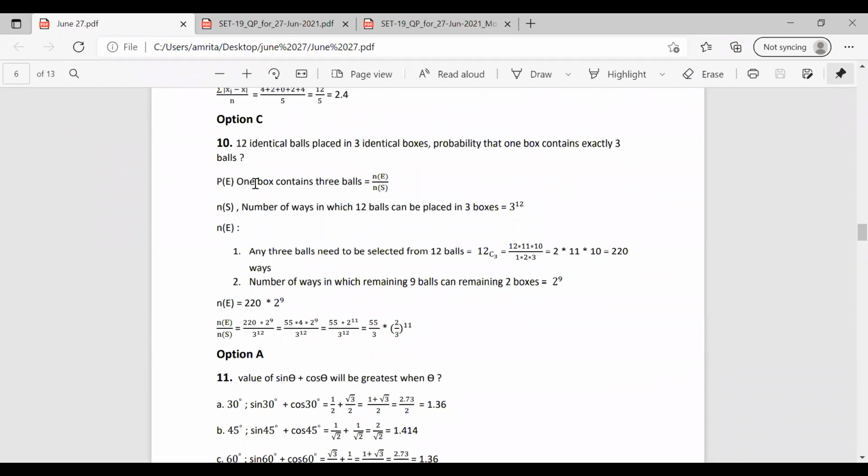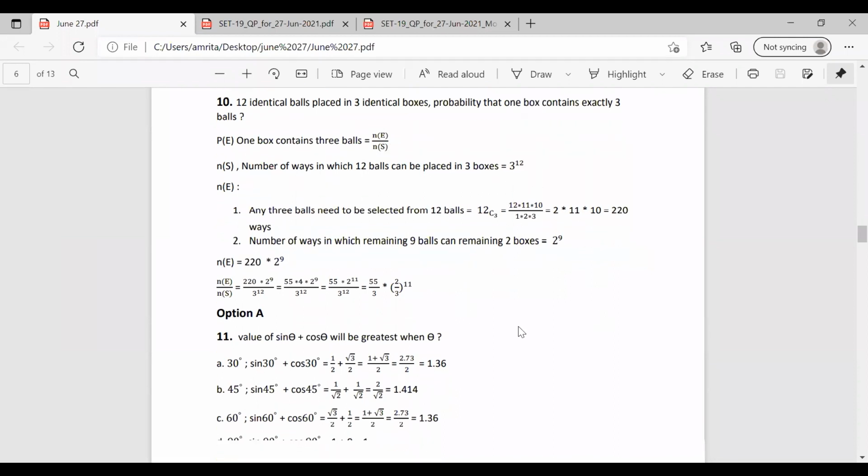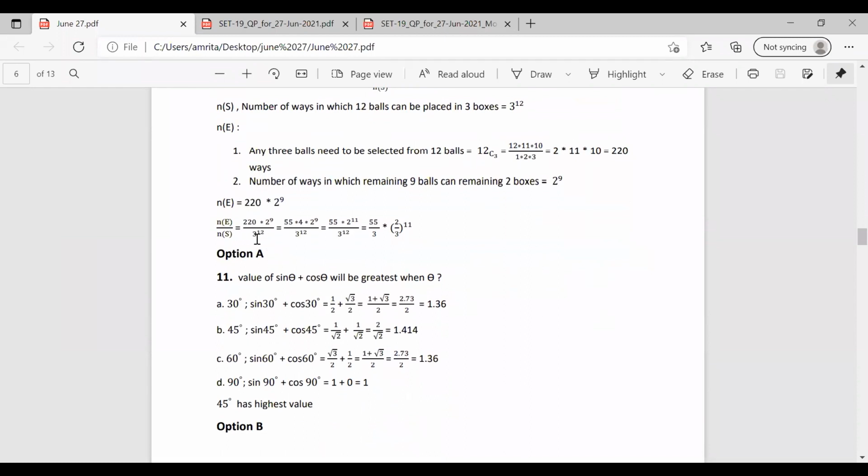Now we have the values. We can find the probability as n(E) by n(S), which is equal to 220 into 2 raised to 9 divided by the total, 3 raised to 12. So 220 into 2 raised to 9 by 3 raised to 12. We can write 220 as 55 into 4, and this 4 we can write as 2 square. So we have 55 by 3 into 2 raised to 11 by 3 raised to 11. That is 55 by 3 into (2 by 3) whole raised to 11.